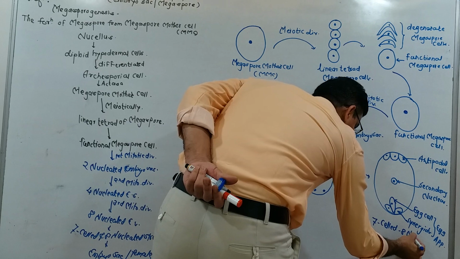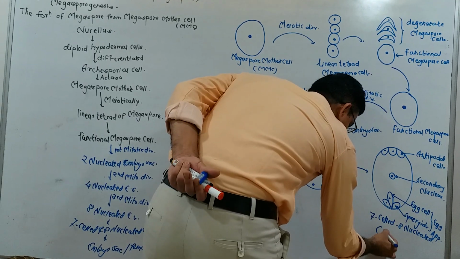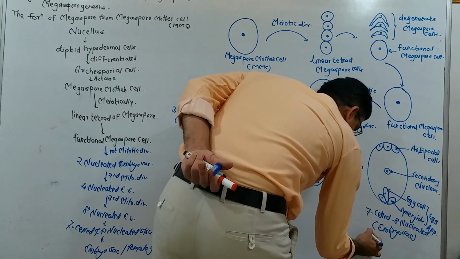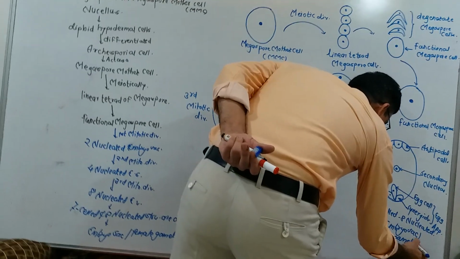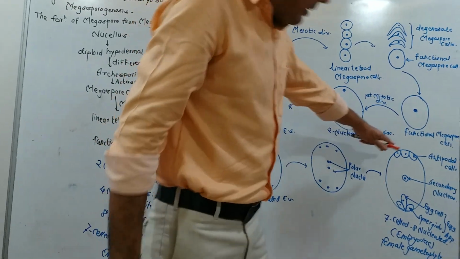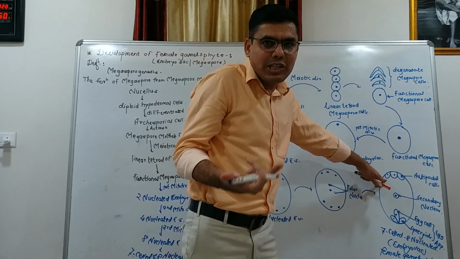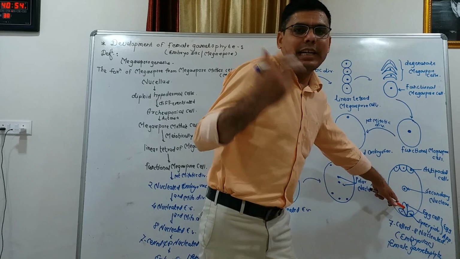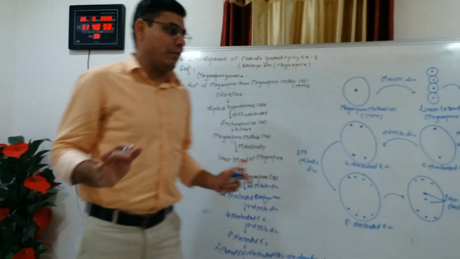Hence in this way the seven celled and 8 nucleated structure is developed, that is called the embryo sac, or it is also called the female gametophyte, because in this structure the 7 cells occur. The upper 3 antipodal cells are haploid in nature, the secondary nucleus is diploid in nature, the egg cell is haploid, and the synergids are haploid, okay.